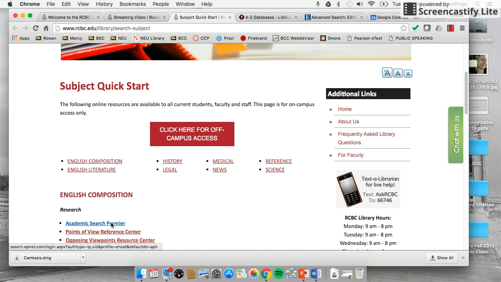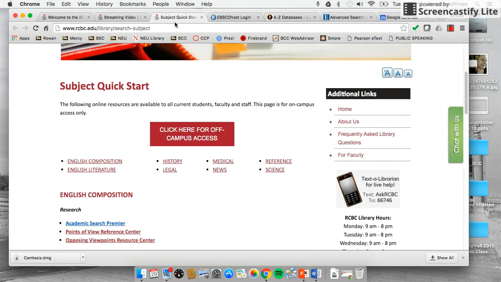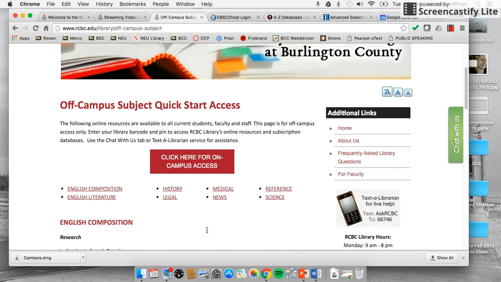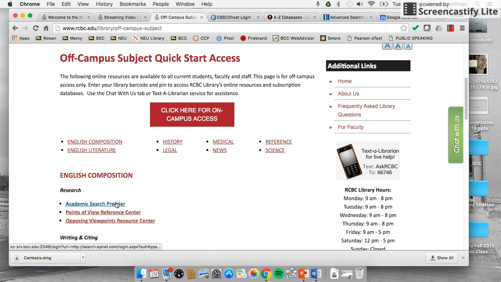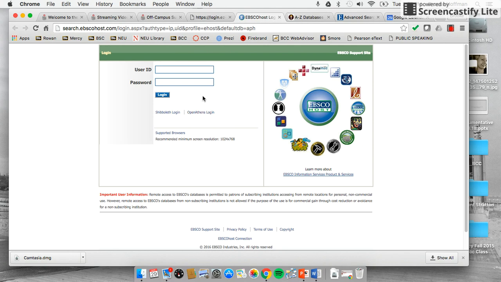So when you click Academic Search Premier, it's going to ask you for your information so you can provide your ID. If you go for off-campus, it's going to ask you for that barcode and the PIN number that the library will set you up on. Okay, so let's go. I already have it open.